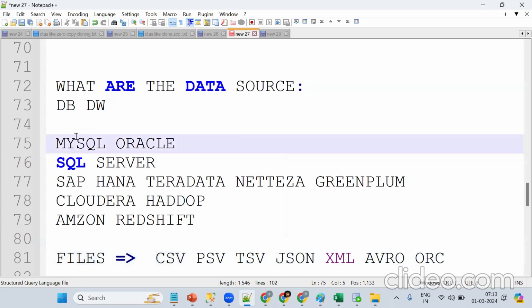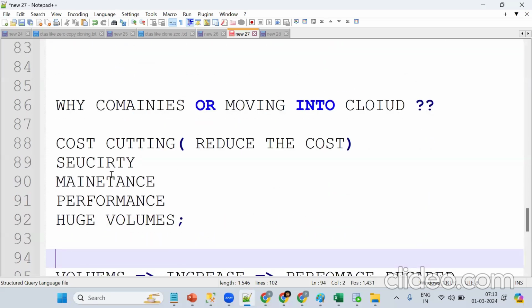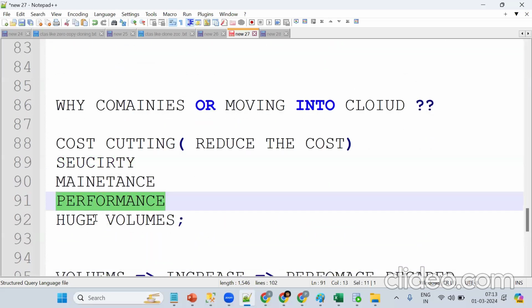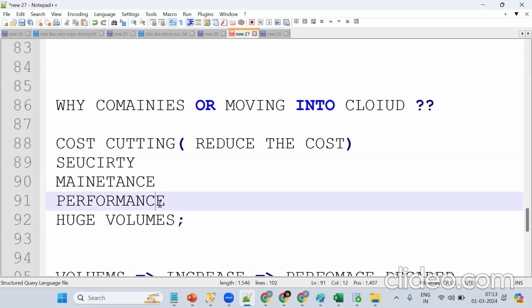Remember, the data in a company is either in an Oracle database or SQL Server or something else. From there, we want to move the data to Snowflake. So why does a company want to move? The main reasons are cost cutting, security, maintenance, performance, and huge data volumes. Because of all these things, the company wants to move to Snowflake.